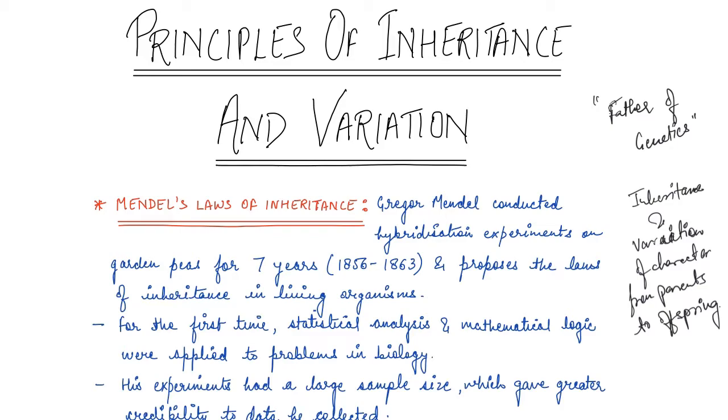So basically, during Mendel's investigation into inheritance patterns, it was the first time that statistical analysis and mathematical logic both were applied to problems in biology. So basically, his experiments had a very large sampling size, which gave credibility to the data that he collected, right?